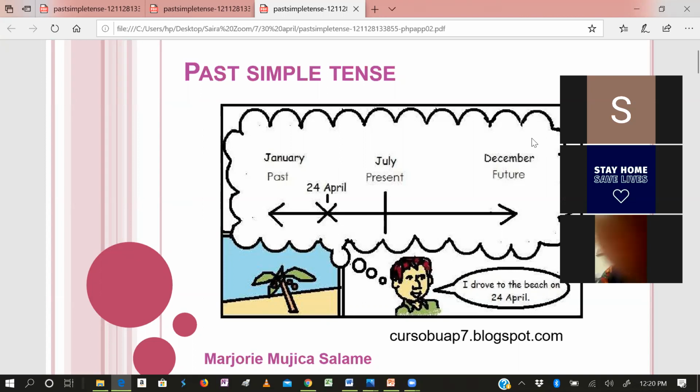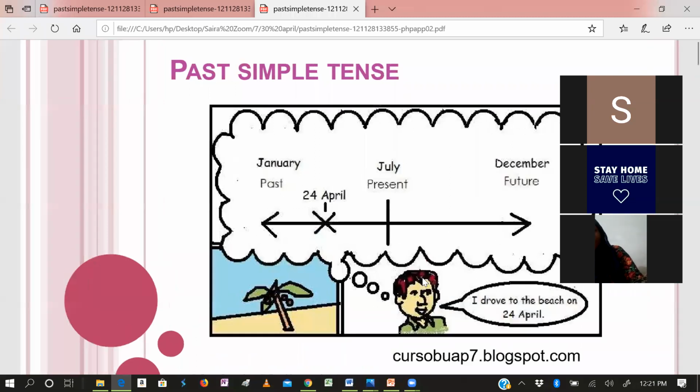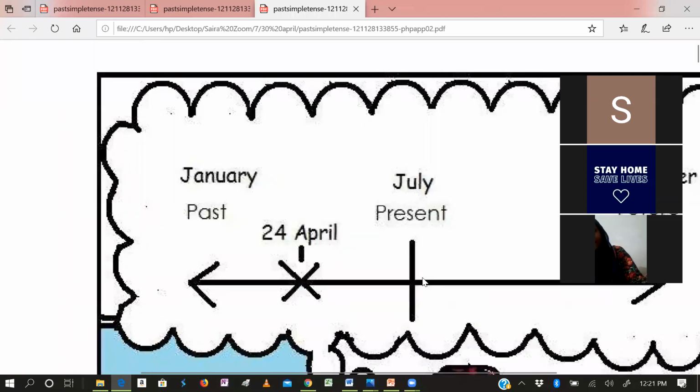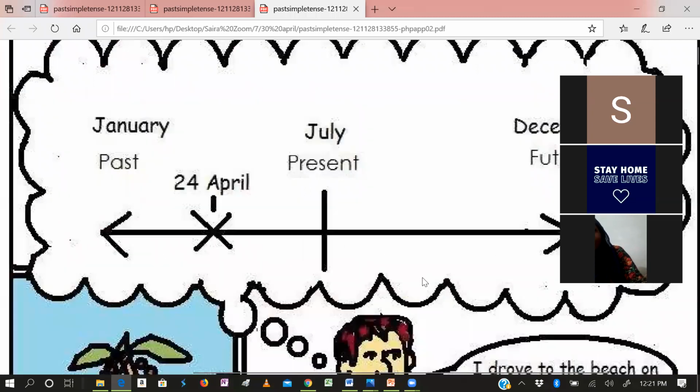Talking about something, you can see here, I drove to the beach on 24th April. So the beach is there in the past time. He is getting the idea. Thinking, you can see the bubbles. He is thinking, and he is talking about some action in the past that has happened. So where is the 24th April? This is the 24th April. See the arrow going back.